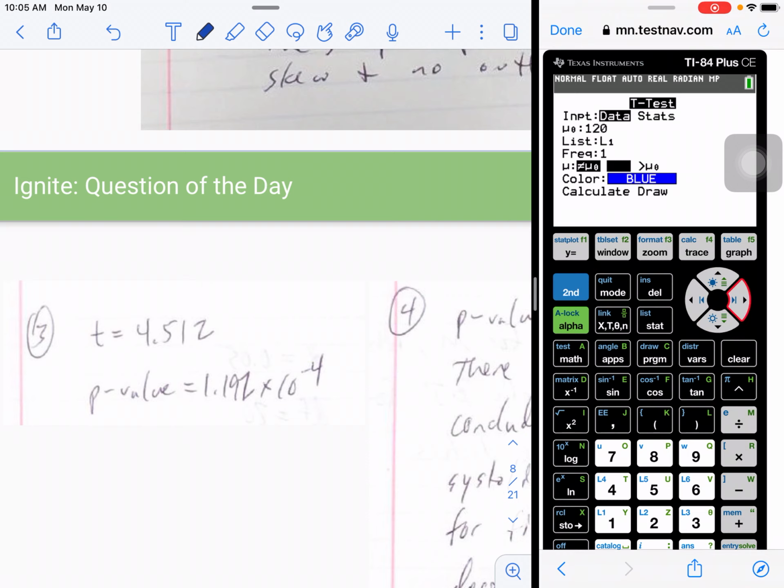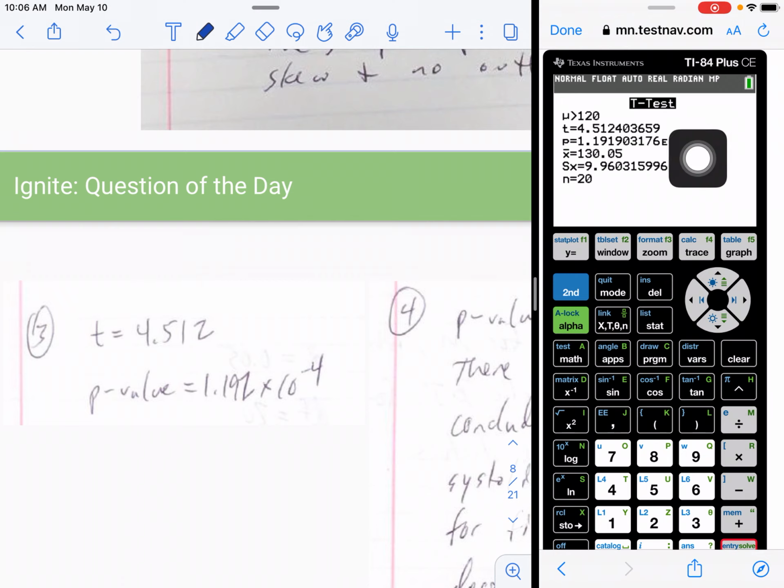L1, and I am doing an upper-tailed test, so a one-sided test. I'm going to hit here and then go to calculate. And I can see there is that t-value that I reported and my p-value, 1.192 times 10 to the negative 4th. So again, that's what I have here. So that's all we have to do in step 3. Usually also write down degrees of freedom. I did that at the beginning of the problem, so I took care of that there.